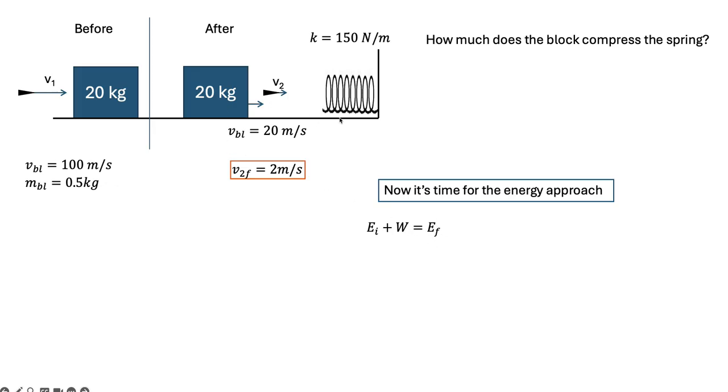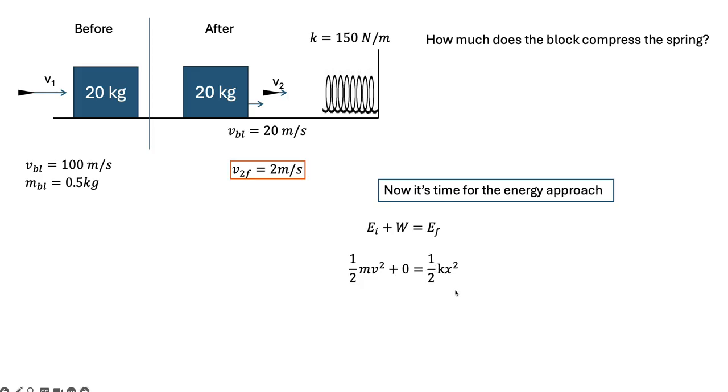So there's no friction. Before, all the energy is kinetic, right? There's no spring right here. It's not above the ground. It's just moving. All of the energy is kinetic. At the end, I'm still not above the ground. I'm going to compress the spring as much as I can. So that block is going to come to rest. There'll be no kinetic energy, right? So all of this kinetic energy is going to become elastic energy stored in the spring, okay?